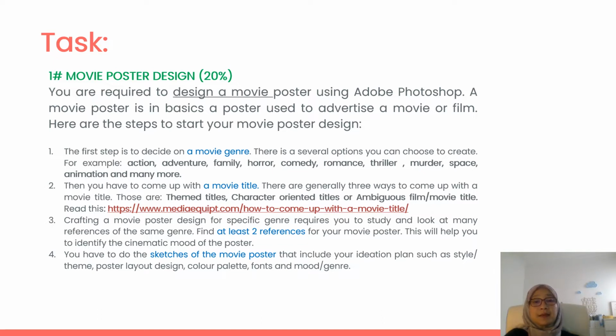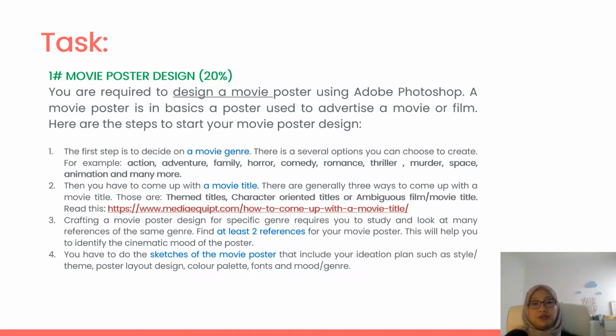So basically the steps here are what you have to do for your ideation and planning, which you need to present in week 7. The first step is to decide on a movie genre. There are several options you can choose. For example, you can choose whether you want to do an action movie, or maybe an action adventure movie, or maybe a composite genre, for example an action and horror movie, something like that.